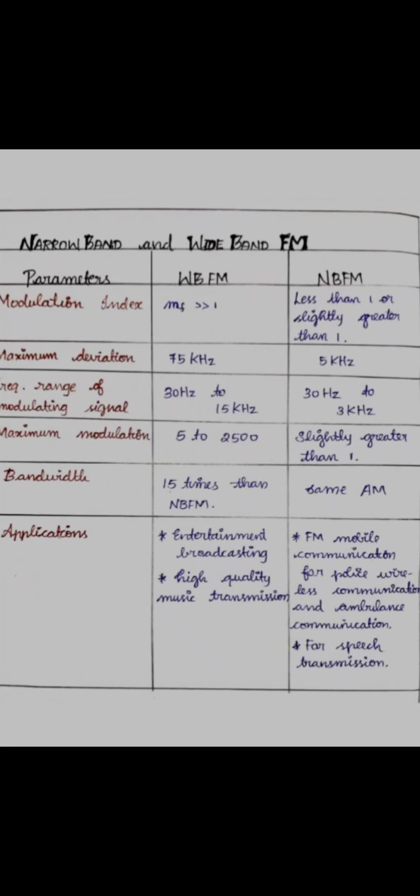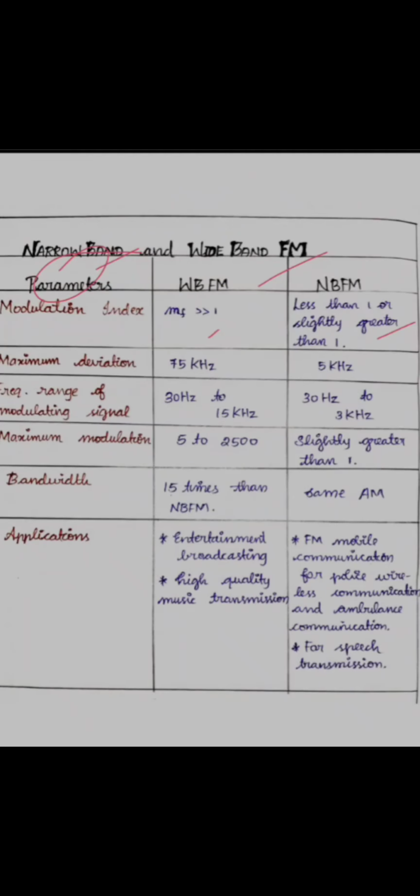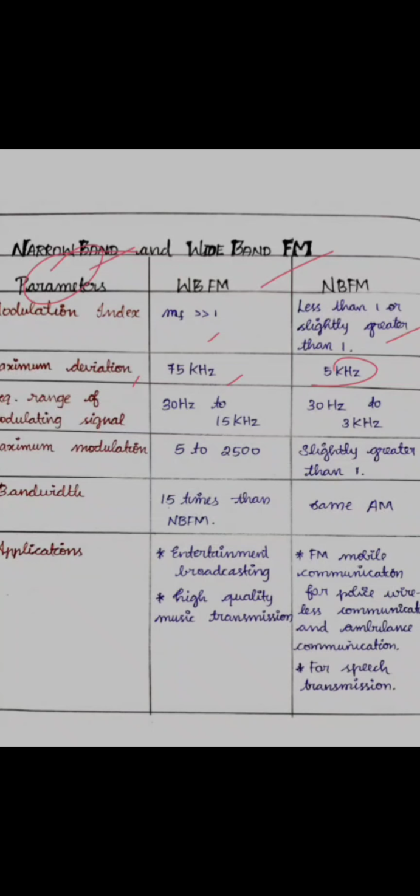Just now we saw narrowband frequency modulation. Now let's see a comparison of narrowband and wideband frequency modulation with respect to different parameters. Okay, let's go. The first parameter is modulation index. For wideband frequency modulation, the MF is very much greater than 1. For narrowband, it is less than 1 or slightly greater than 1. Next, for maximum deviation, the maximum deviation for wideband will be 75 kHz, and for narrowband it will be 5 kHz.